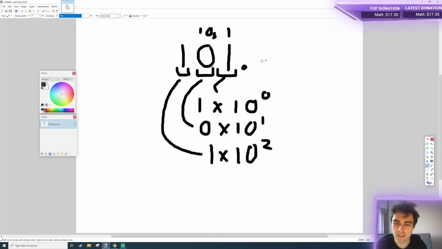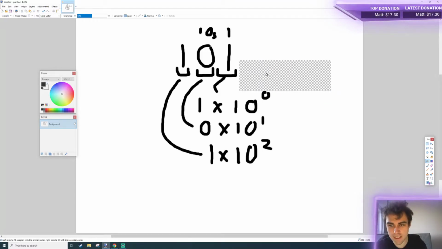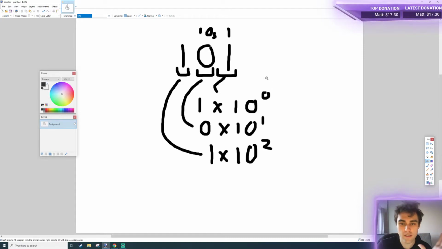It even works if we continue past the other side. So this one can be worth times 10 to the minus 1, and it sort of continues down that way. But we don't need to worry about that for now. We're not going to go into what decimal stuff actually is. So if instead we look at this as a binary number, the only part of this that changes is that these 10s become 2s.